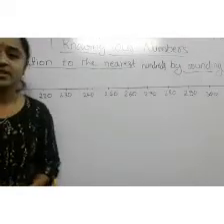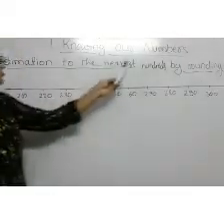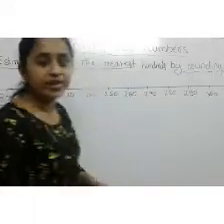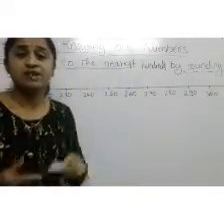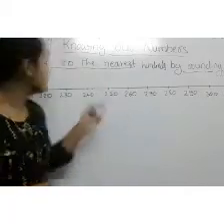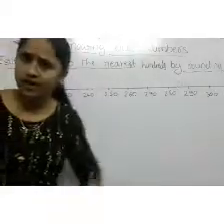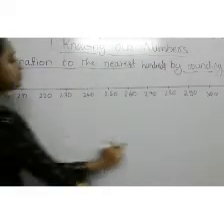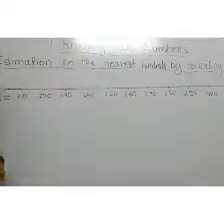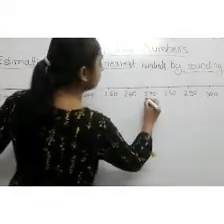Okay, friends, let's now do estimation to the nearest hundreds by rounding off. Here we have a question: is 270 nearer to 200 or 300? Let's see here, we have a scale. In this scale 200 to 300 numbers are there. Our number is 270.